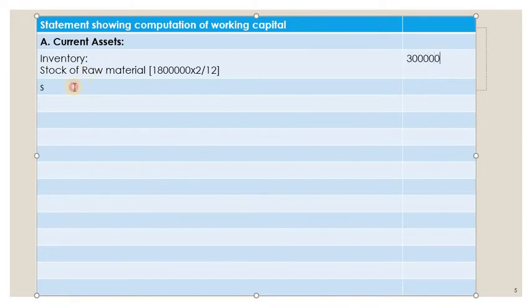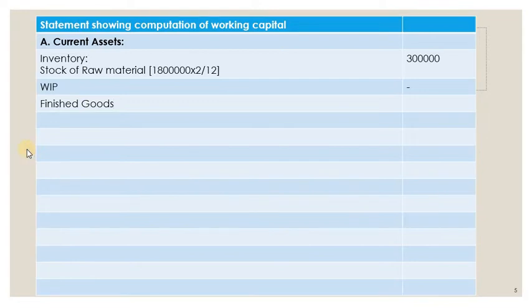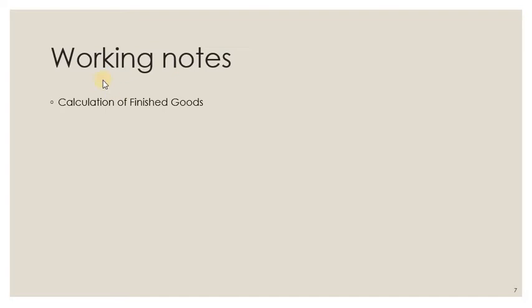Okay. Then we have to calculate work in progress. For work in progress, no information is there, so it's nil. Need not write this. Then comes finished goods. How much is the finished goods? Finished goods information is not there, so now we have to calculate. As I've told you how to calculate that, let's calculate this. I have already written working notes on calculation of finished goods.